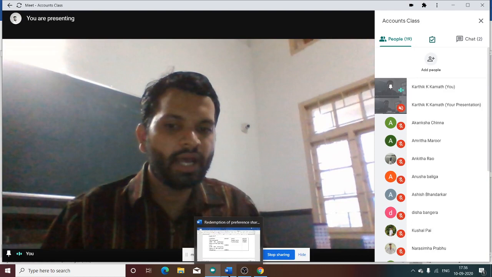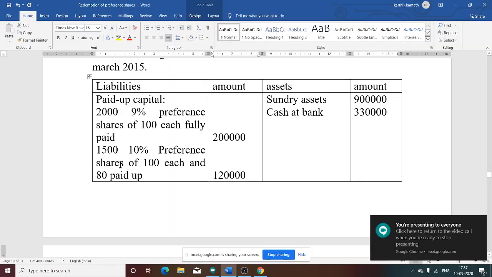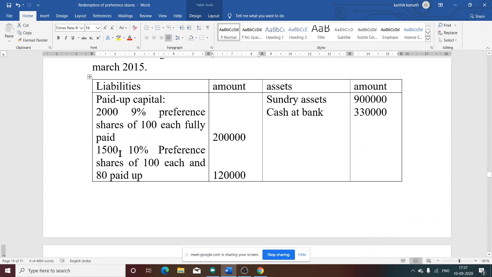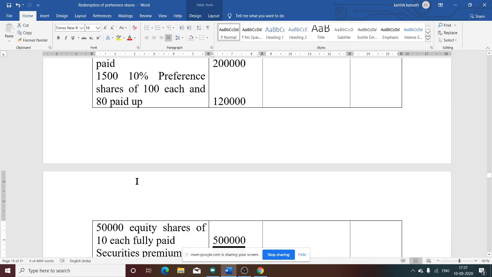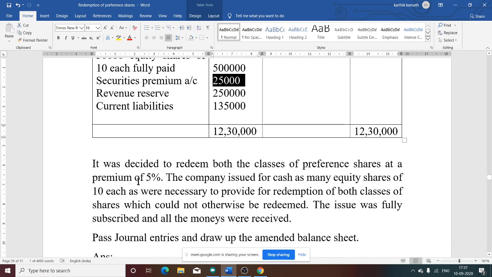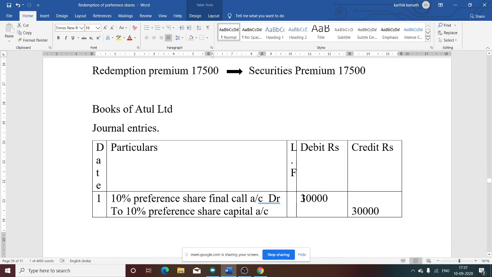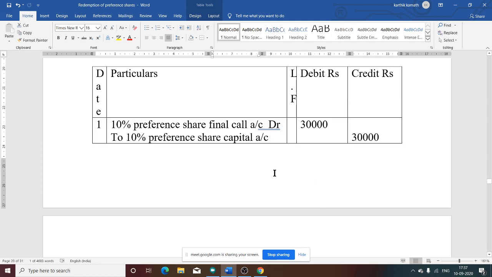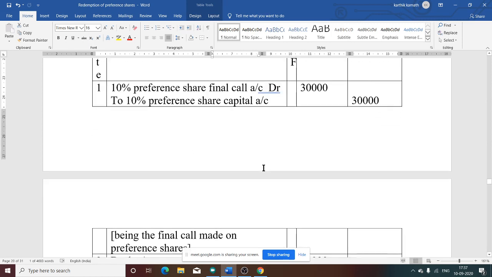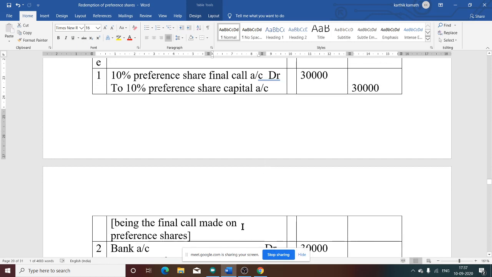I will tell you. Once you see the question, 100 each is the face value, but 80 is paid up. So 20 rupees is not paid. 1,500 into 20, if you do that, you will get 30,000. So that is your call amount, call money due. 10% preference share final call account debit to 10% preference share capital, 30,000, being final call made on preference share.